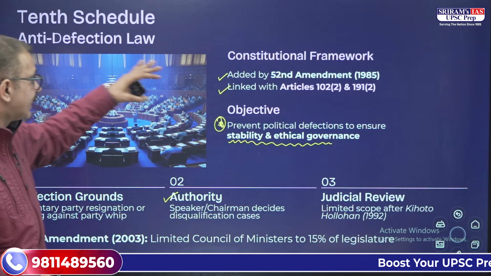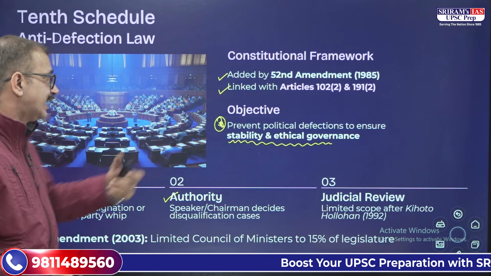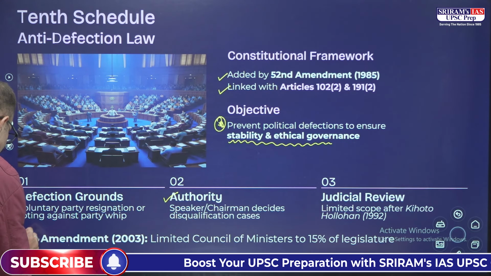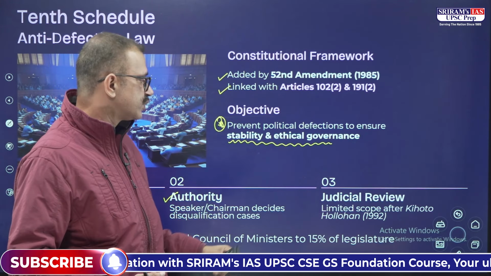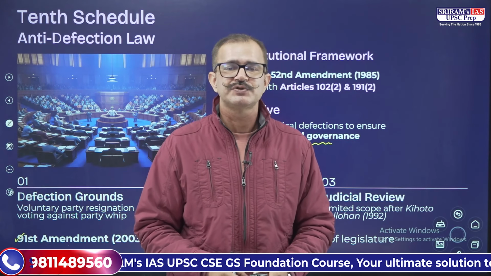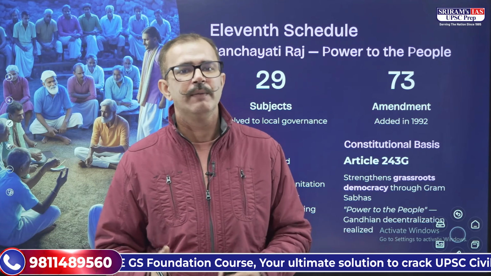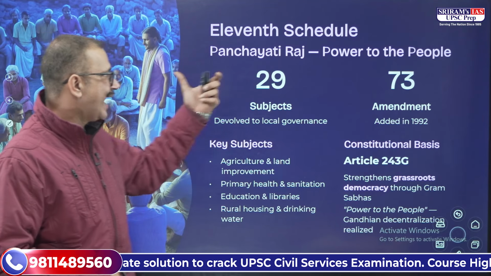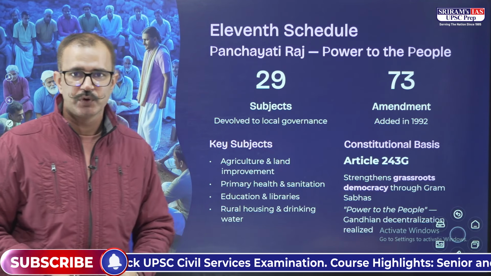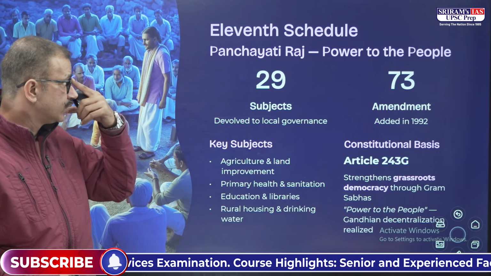And then there was another amendment after the 52nd Amendment Act. There was the 91st Amendment Act in 2003 which limited the Council of Ministers to 15% of the strength of the legislature or the parliament. The next schedule is the 11th Schedule that deals with Panchayati Raj, which gives power to the rural people.